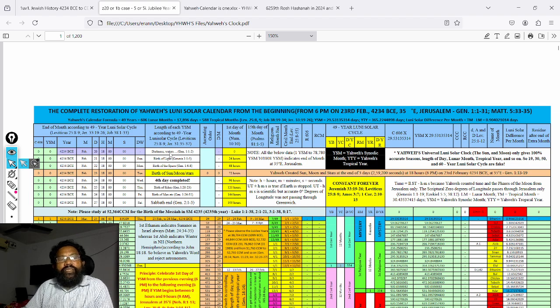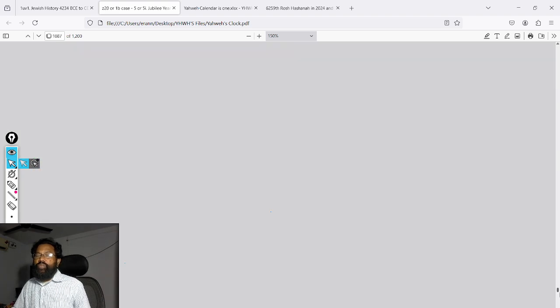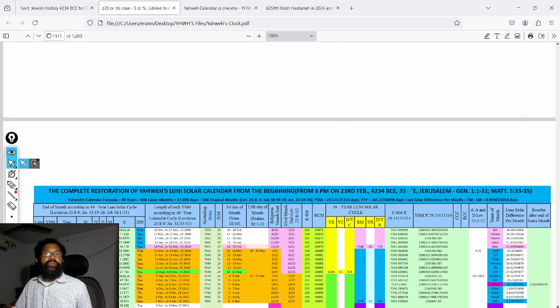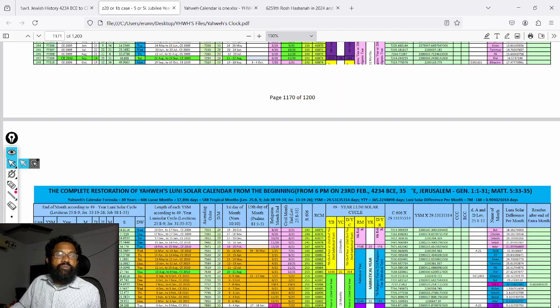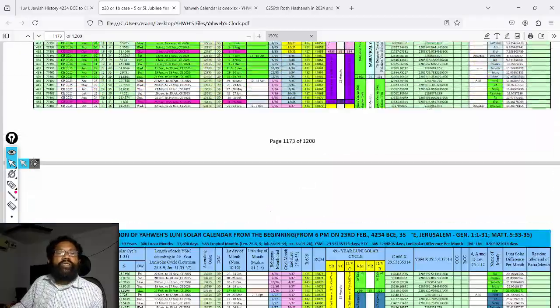Don't believe the Big Bang theory. The age of the moon is counted from this date only. Therefore, if we count from 18 hours on 23rd February 4034 BCE, in 2024, 6258 lunisolar years are completed. See this one, 6258 years are completed. See this one, page 1173.